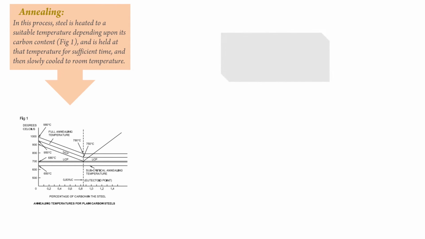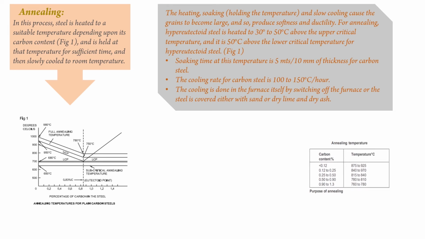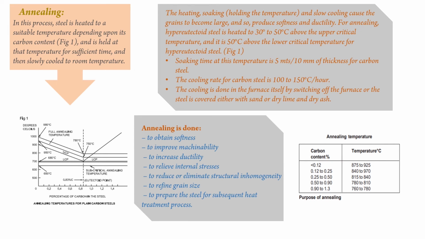Annealing. In this process, steel is heated to a suitable temperature depending upon its carbon content as shown in figure 1 and is held at that temperature for sufficient time and then slowly cooled to room temperature. The heating, soaking, or we can say holding the temperature, and slow cooling cause the grains to become large and so produce softness and ductility.